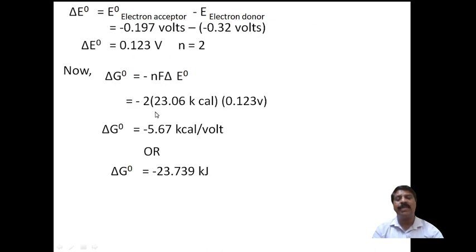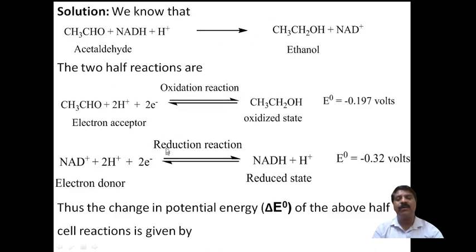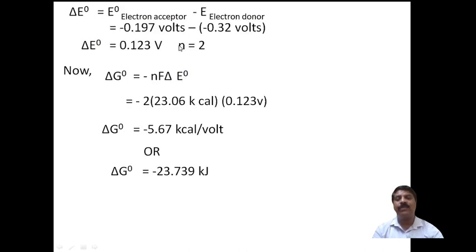Then the change in free energy: 2 electrons are transferring or participating, therefore n is equal to 2, and F is the Faraday constant. I have taken kilocalorie here. You can write it in kilojoule, that is 96.5 kilojoule, or in joule it is 96,500.